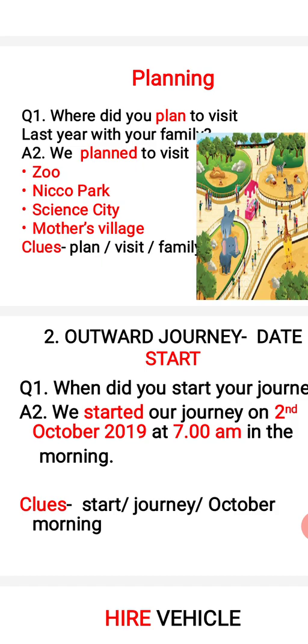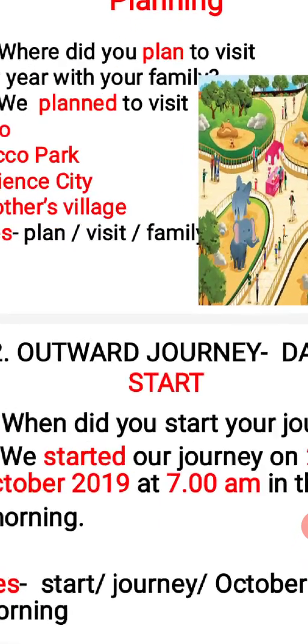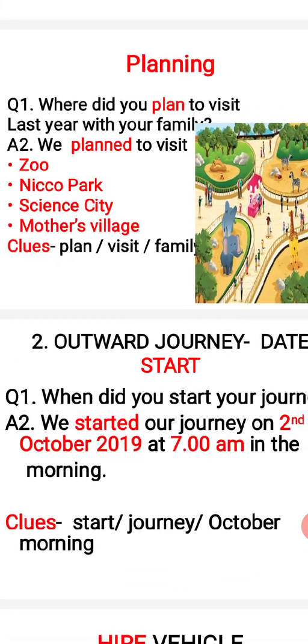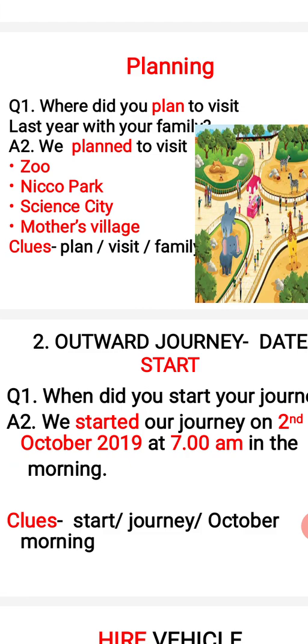Either you keep questions in your mind or you keep clues in your mind. After observing the clue, you think it over, the question, and then you write the answer. You will get all the paragraph. Okay. Where did you plan to visit? Everything will be in past tense because you already visited over there.